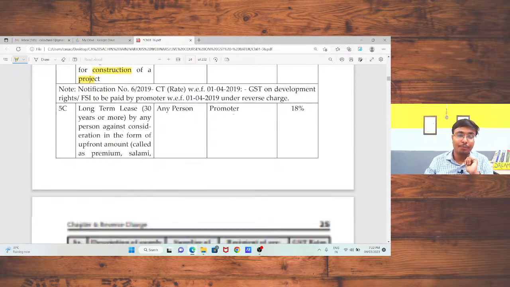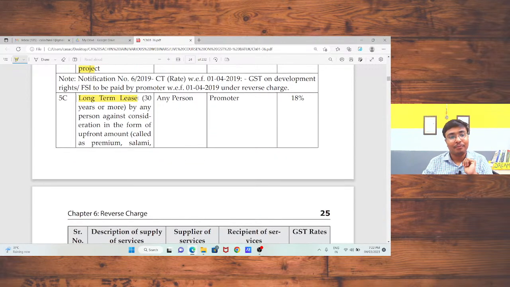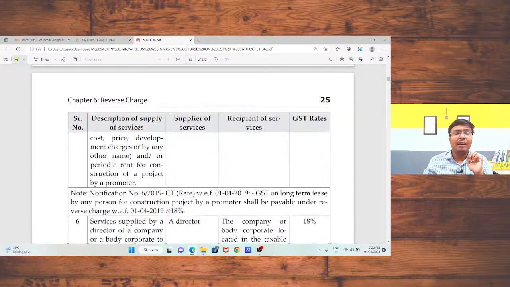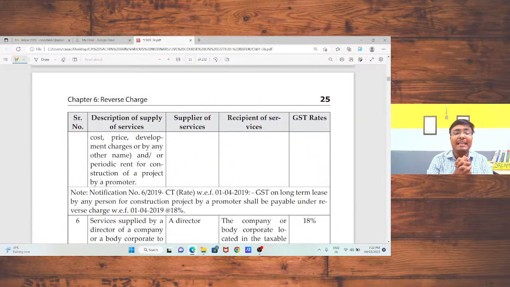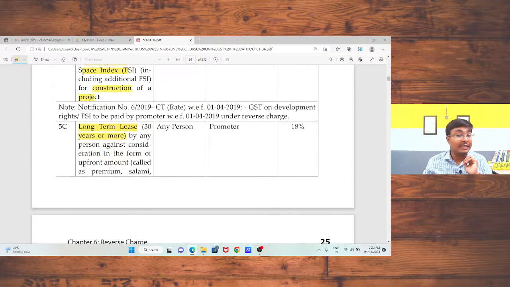Okay sir. So next, long term lease, 30 years or more, by any person against consideration in the form of an upfront amount, that is premium, salami, or price, development charges, or by any other name, or periodic rent, for construction of a project by a promoter. In that case, if I give my property on lease to a promoter, the promoter is liable to pay the tax under reverse charge mechanism. I need not pay any tax under forward charge mechanism. This is also a general and logical concept, that the company and its promoter are liable to pay the tax.